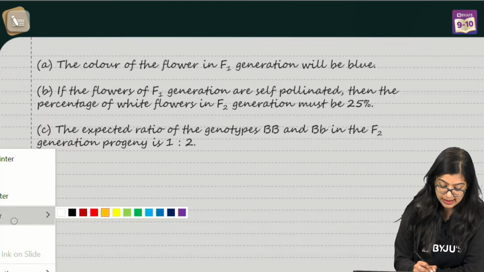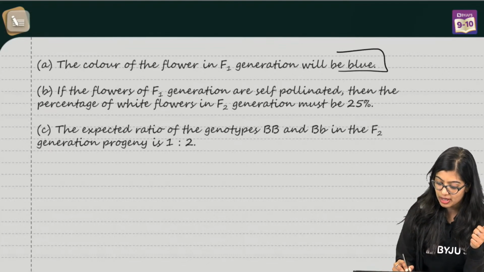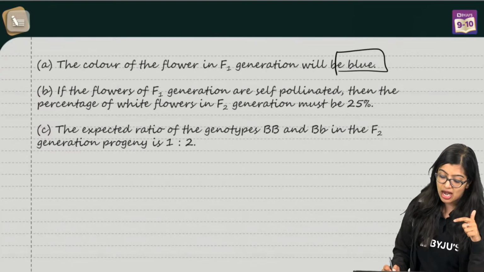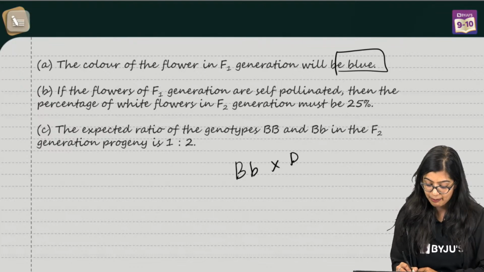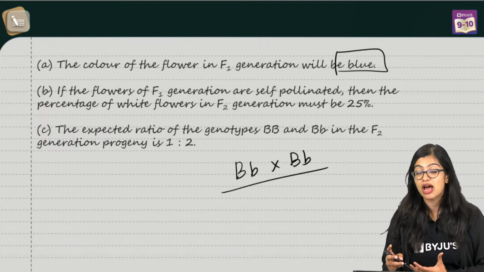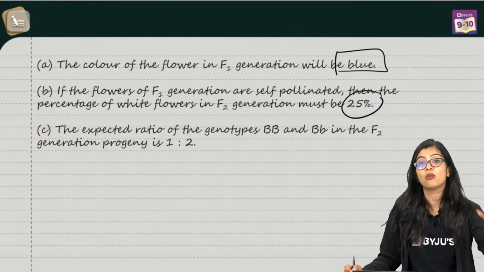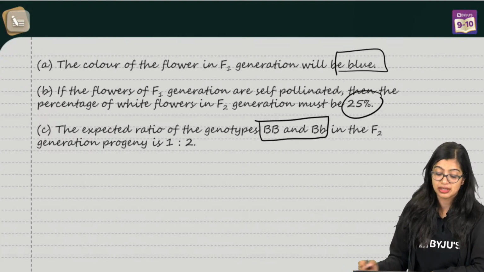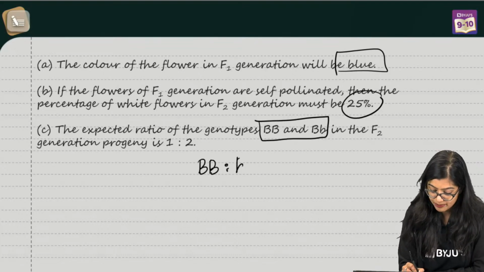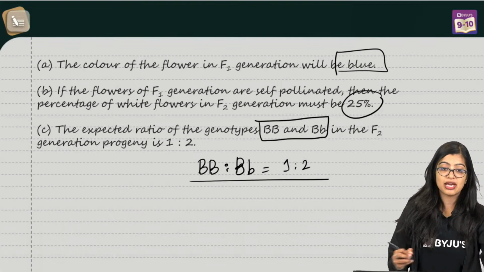So when you're writing the answer, the first part of it was asking you what is the color in F1 generation. The color of the flower will be blue in F1 generation. Now, when the F1 flowers are self-pollinated, so if this becomes my parent, then I see that I will get white flowers in my F2 generation, but only 25% of my progeny is going to be white flowers. Then what did they ask? What is the expected ratio of genotype of BB is to Bb, and that is equal to 1:2. So I hope we are clear with this. Are we all clear? Give me a quick thumbs up.